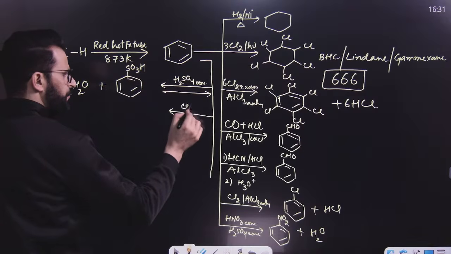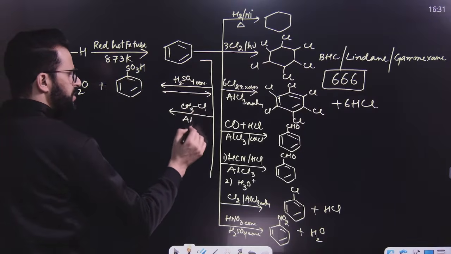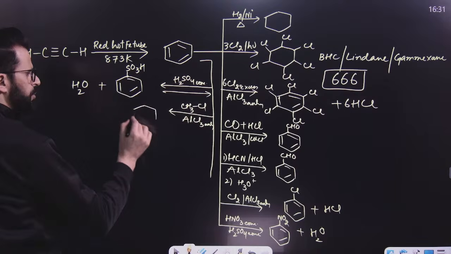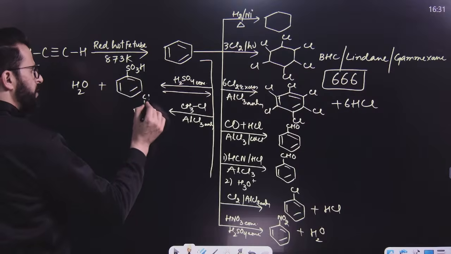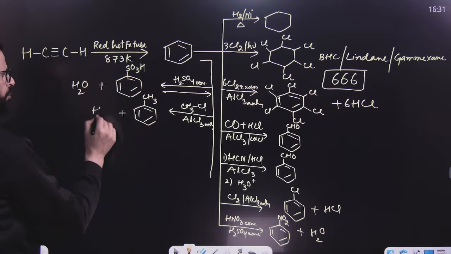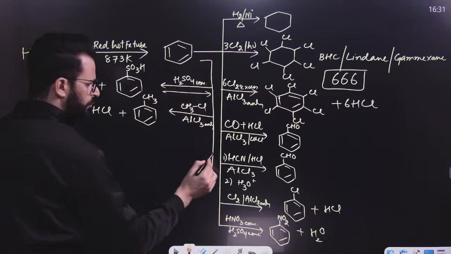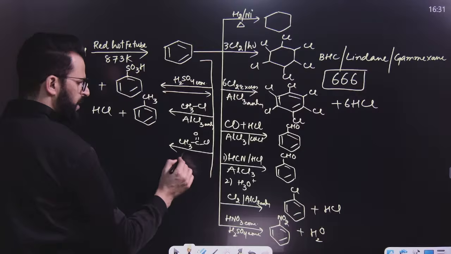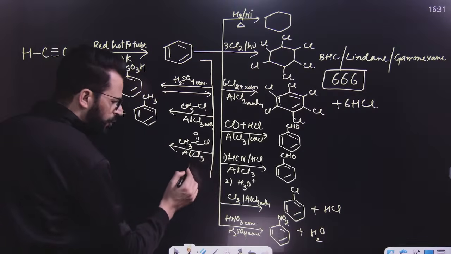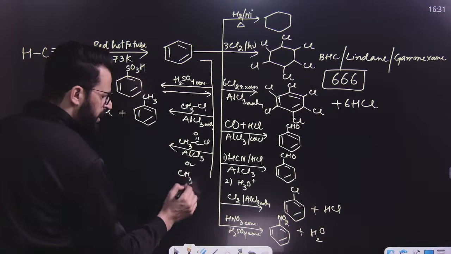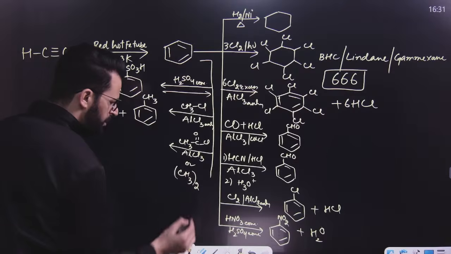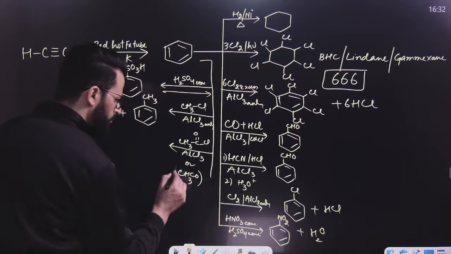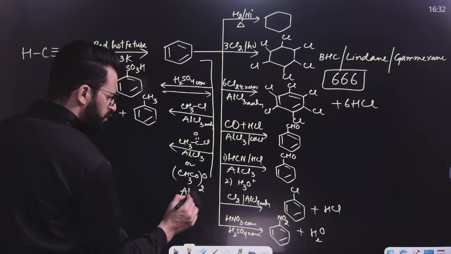After this, if this is treated with alkyl chloride in presence of Lewis acid, CH3 positive will be the electrophile, and this reaction is known as Friedel-Crafts alkylation. You know that. In this fashion, you can introduce a methyl or alkyl group to this. After that, Friedel-Crafts acylation can take place by using acetyl chloride in presence of AlCl3, or acetic anhydride, (CH3CO)2O, in presence of AlCl3.